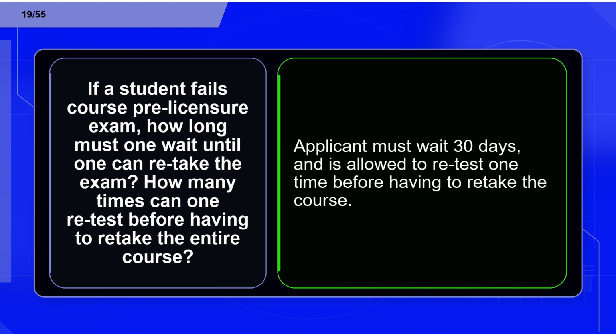Flashcard 19. Term. If a student fails the pre-licensure exam, how long must one wait until one can retake the exam? How many times can one retest before having to retake the entire course? Definition. The applicant must wait 30 days, and is allowed to retest 1 time before having to retake the course.